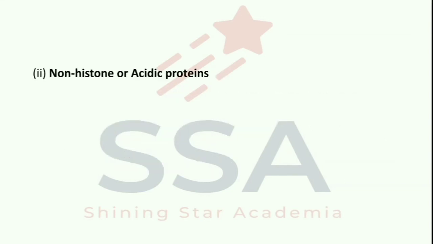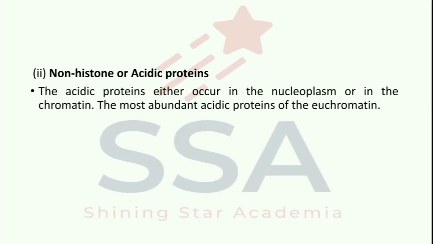Second one is non-histone or acidic proteins. The acidic proteins either occur in the nucleoplasm or in the chromatin. They are the most abundant proteins of the euchromatin.